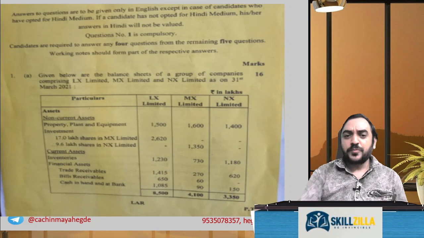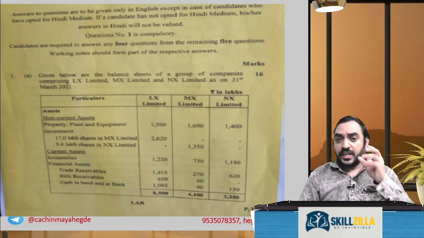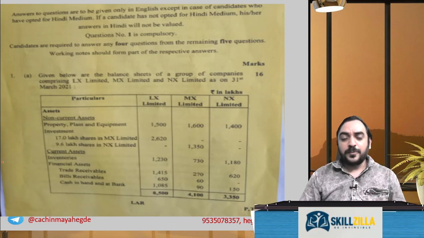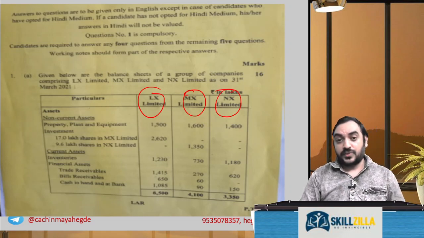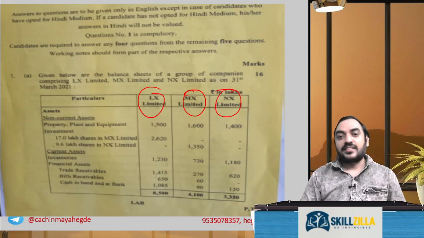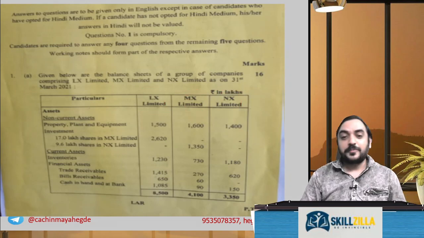This is the paper of the new syllabus. So what and all questions came? Let's quickly go through it, then I'll give my opinion. Question number 1 was 3 subsidiaries, basically chain holding. It was already asked in the exam 2 times in the last few attempts. I keep telling, solve previous question papers. Nothing can beat ICAI level standard of questions. Solve previous year question papers.